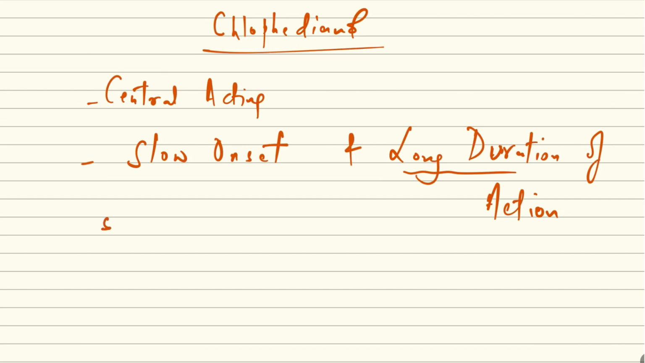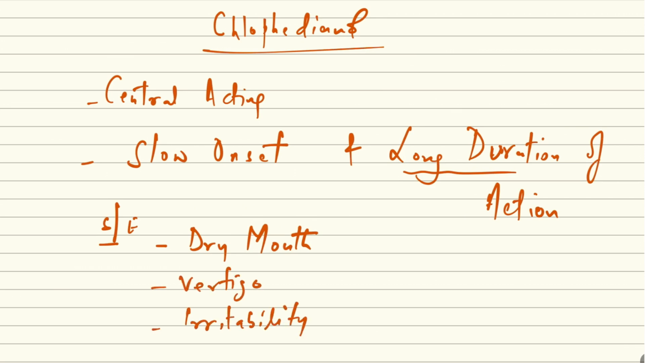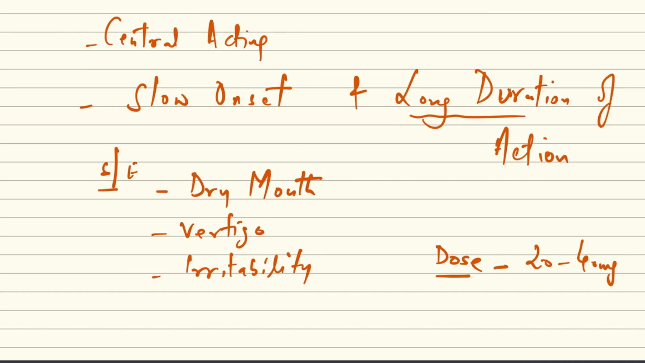About the side effects with clofedanol, the patient can have dry mouth, vertigo, and irritability. The dose of clofedanol is 20 to 40 mg. It also comes in the form of linctus, and 5 ml of linctus contains about 20 mg of clofedanol. So this was about the non-opioid antitussives.